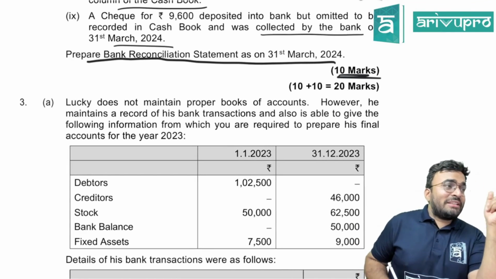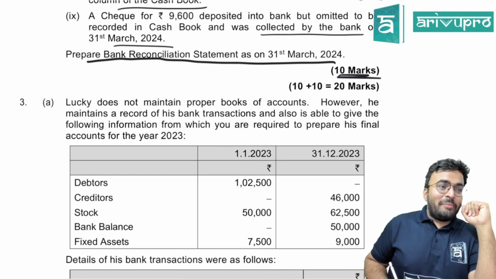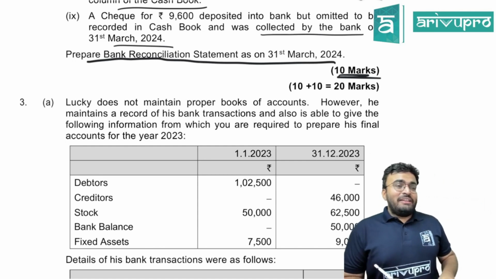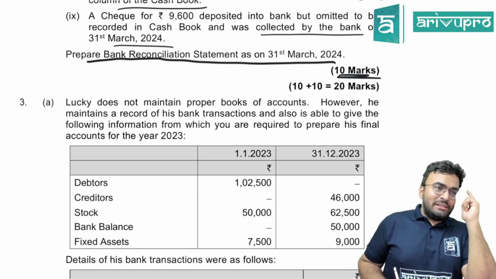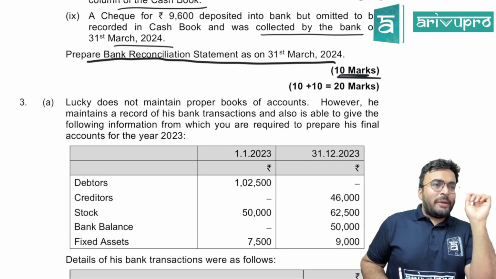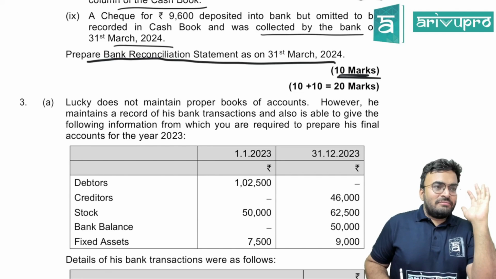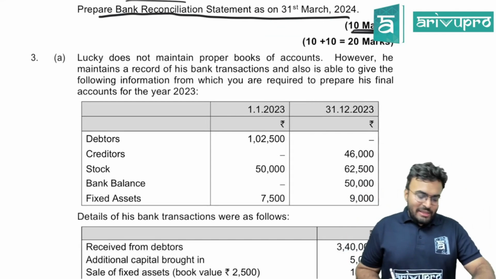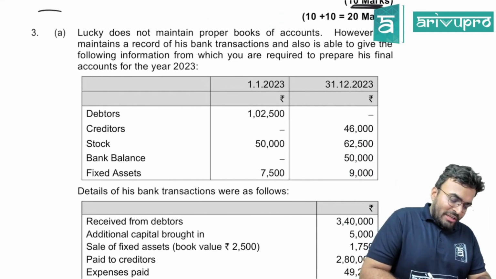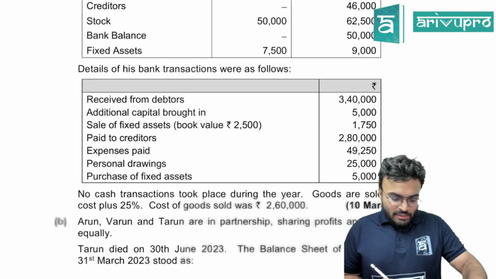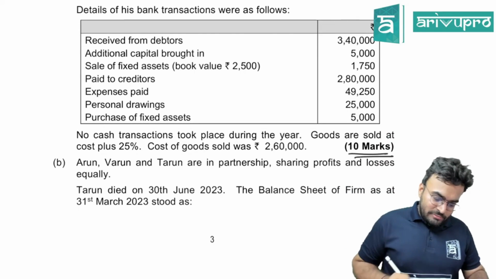So can you see, 10 marks rectification, 10 marks BRS, easy 20 marks. And in the first true or false also, one was little tricky about the depreciation and repair. Other than that, 8 marks. Yes. Next question, 3A. 3A, 10 marks question.